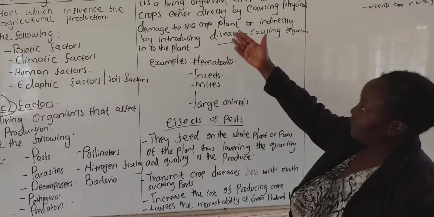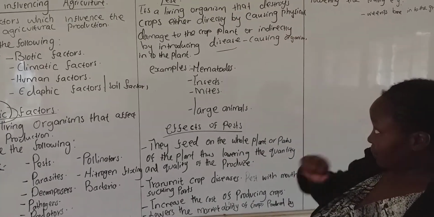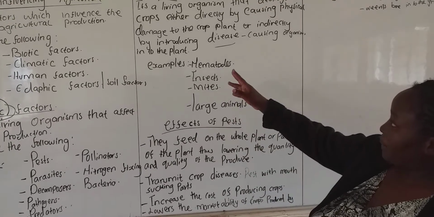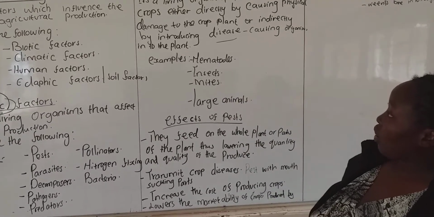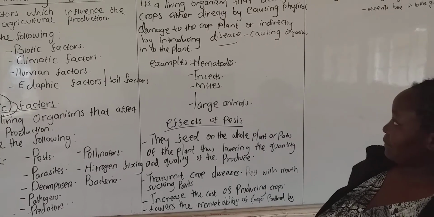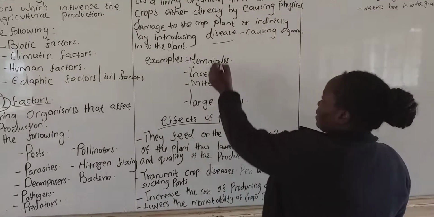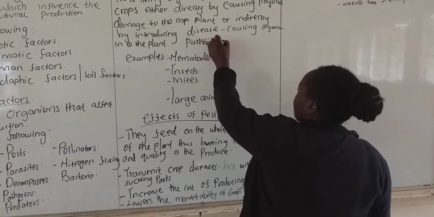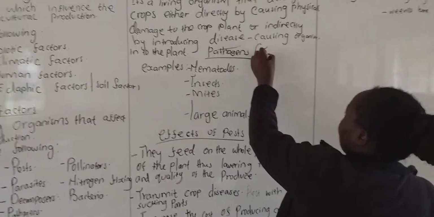So a pest is a living organism that destroys crops either directly by causing physical damage to the plant, or indirectly by introducing disease-causing microorganisms, that is, the pathogens.